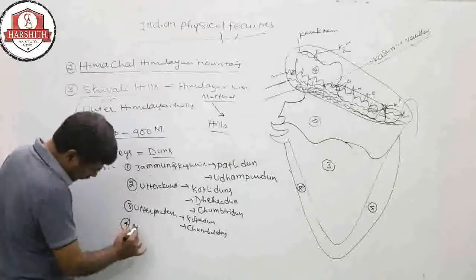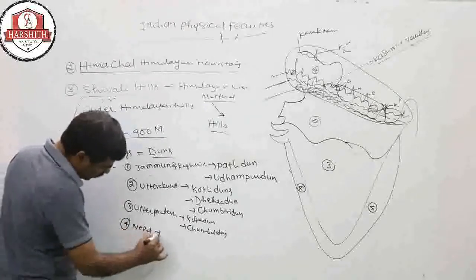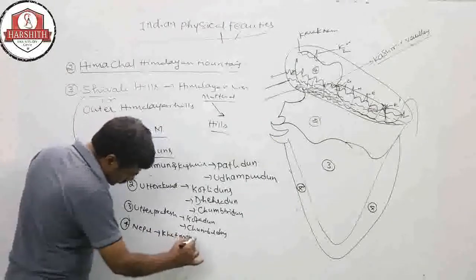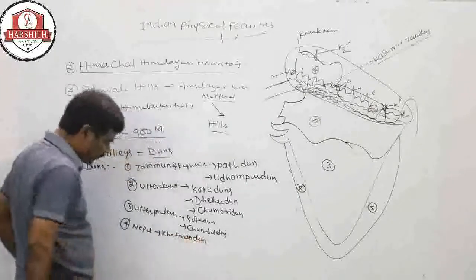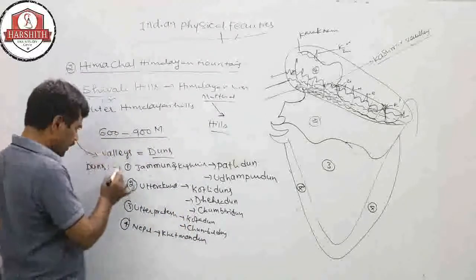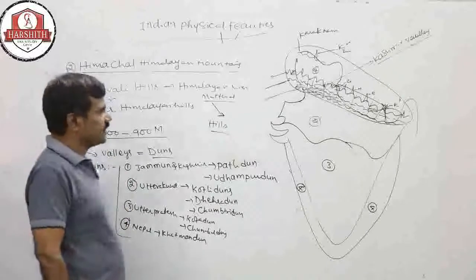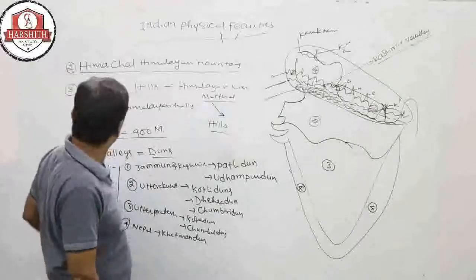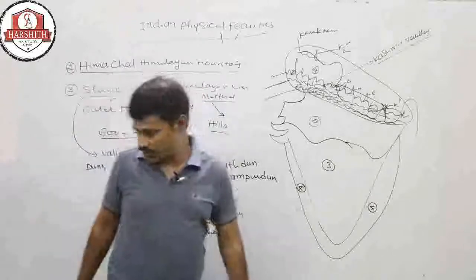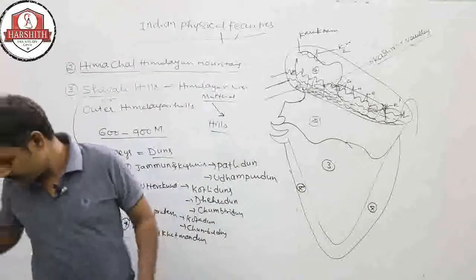In Nepal, Kathmandu is one of the important dunes. So these are some important dunes in the Shivalik between Himachal.